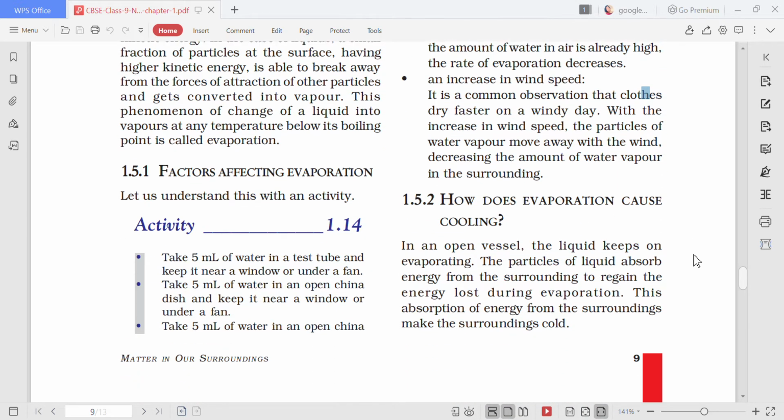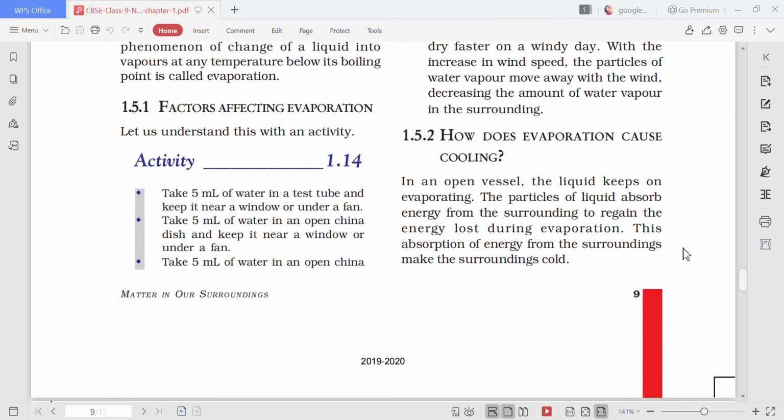Next is, how does evaporation cause cooling? If you remember in the previous class, I told you whenever evaporation takes place, what effect does it show? It gives you the cooling effect. Now children, in an open vessel, the liquid keeps on evaporating. The particles of liquid absorb energy from the surrounding to regain the energy lost during evaporation. This absorption of energy from the surrounding makes the surrounding cold.